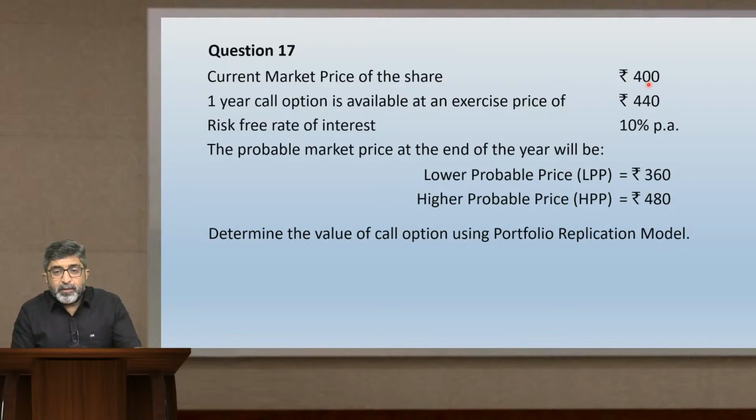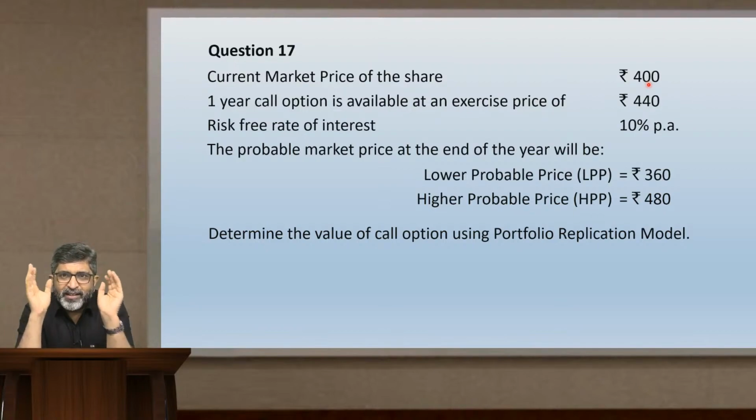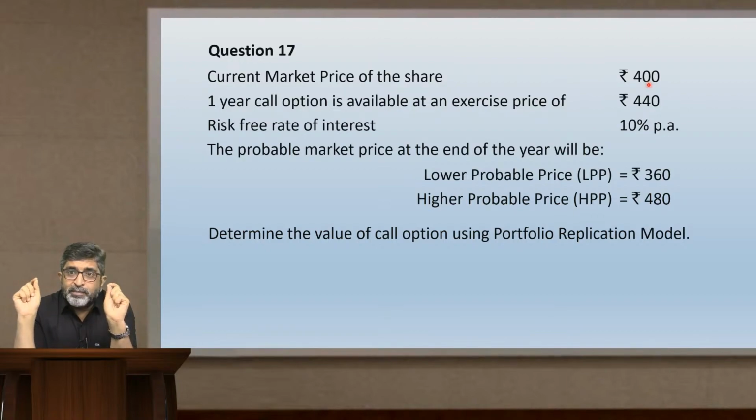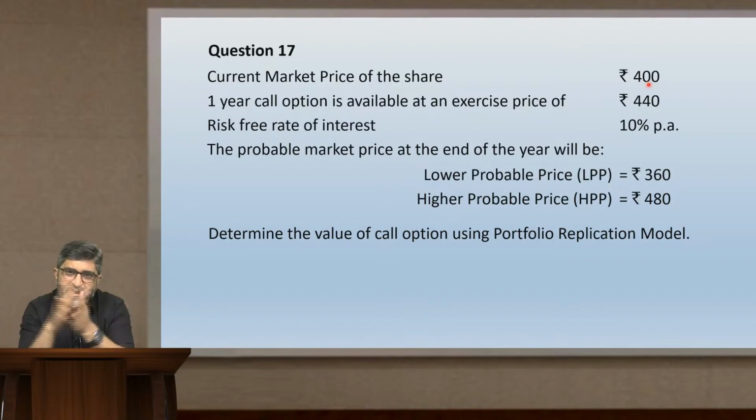What happens? The whole world is crazy behind application through binomial model, because binomial model, it's a formula based calculation. You put values in formula, you get the answer. You don't have to do all this. Now the whole process that I have explained, that whole process has a logical explanation. It is not something that you just blindly do. It has a logical explanation. It has a complete rationale behind this.